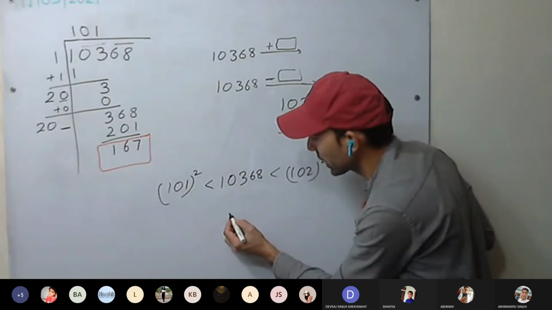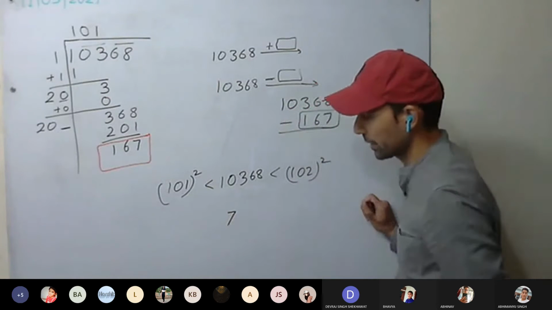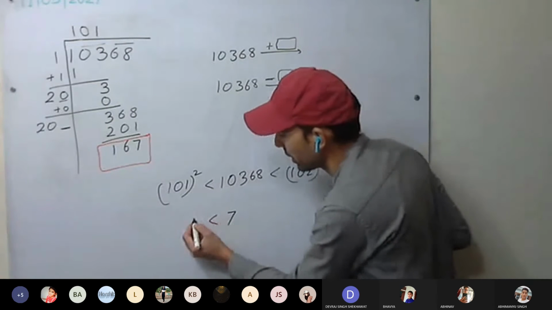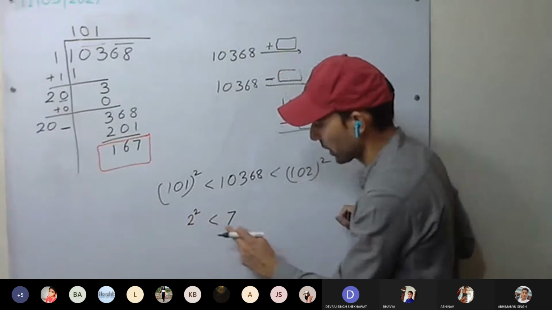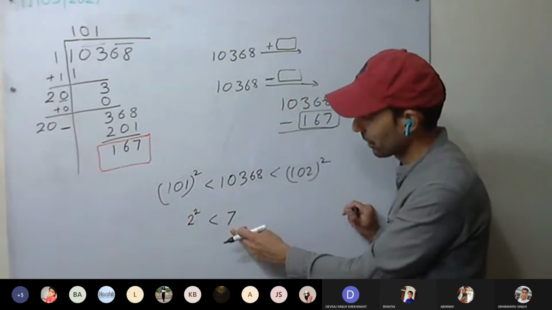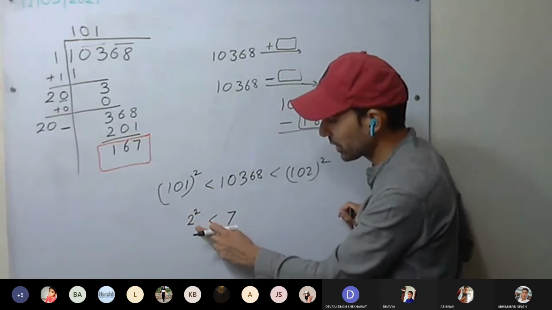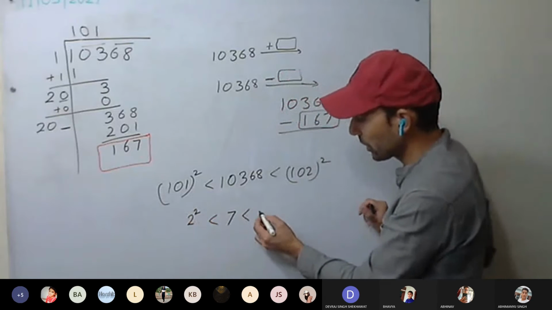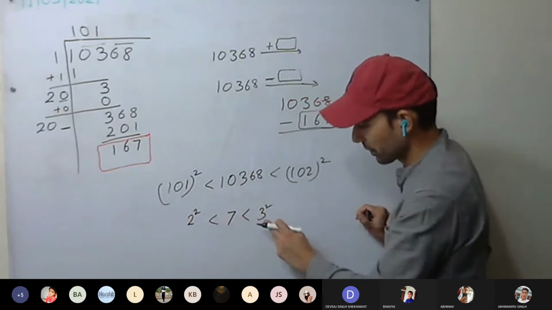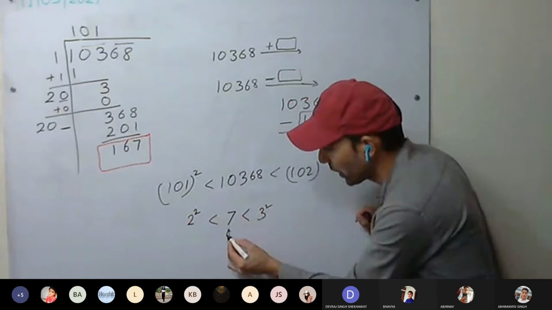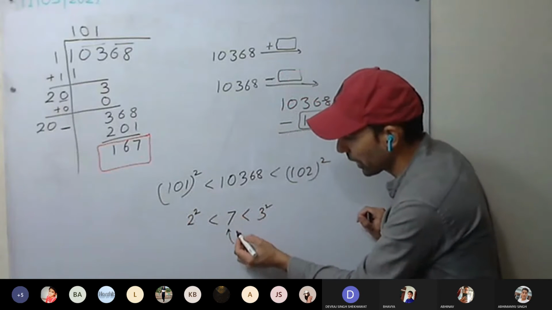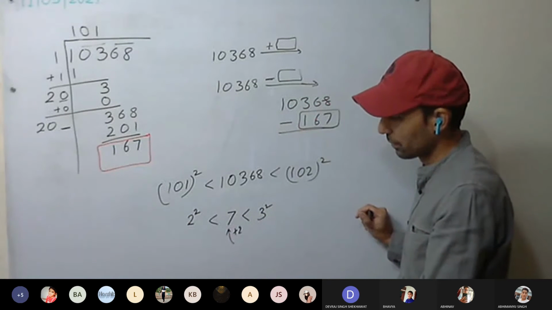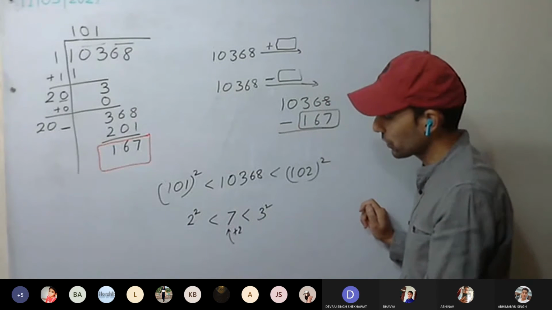For example, we are having 7. We took the root, 2 square. 7 is not a perfect square. The nearest smaller square is 4, 2 square it is. And next it will be what? 3 square only. So how much do we have to add to this one to make it a perfect square? Plus 2. Yes or no? Have you understood this one?